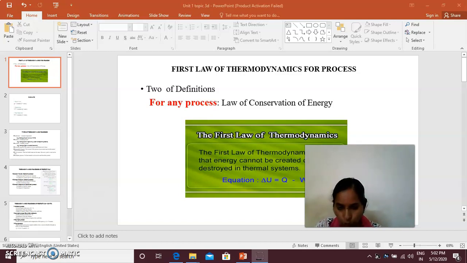Corollary 2: for any isolated system, the best example is the universe, whatever energy is inside our universe stays inside the universe only. We are not going to keep it out or throw it out or get it back. For an isolated system, both heat and work transfers are absent. Del Q is equal to 0, del W is equal to 0, so dE is also 0. Then if you integrate dE equal to 0, then E equals constant.